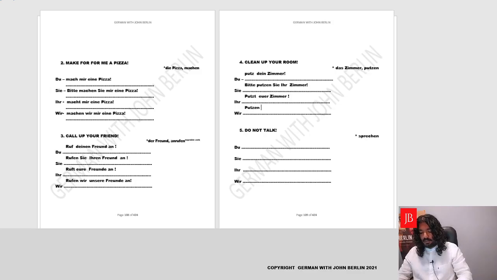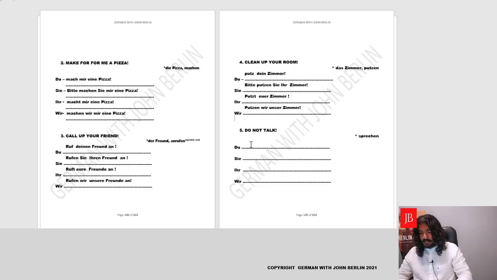Putzen. We'll introduce the subject. Wir. What? Our Zimmer. First we'll write what. Zimmer is Neutrum. It'll be accusative. Who cleans what? Das Zimmer, den, die, das. But we need to say our. Our is unser. So we'll write unser. And there is no ending of das. So unser will remain unser. Putzen wir unser Zimmer. Fantastic.